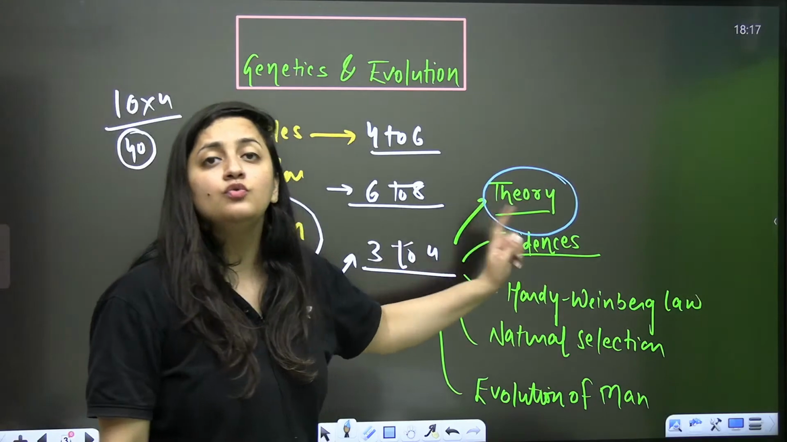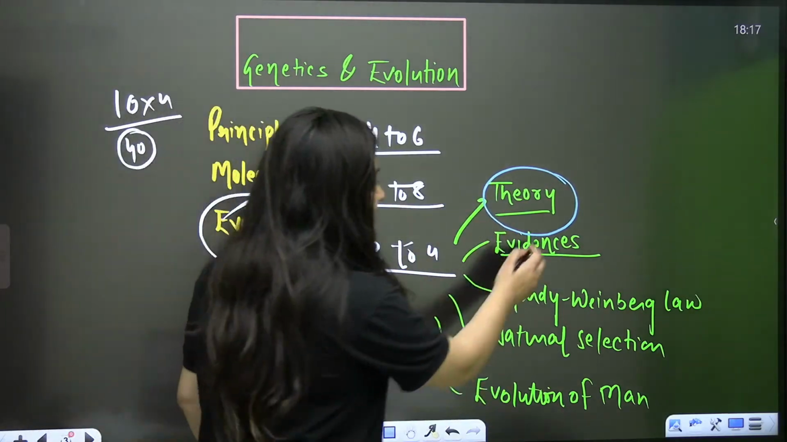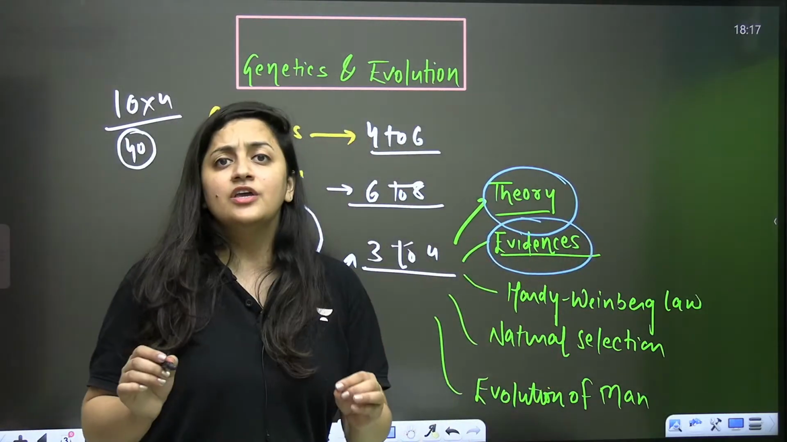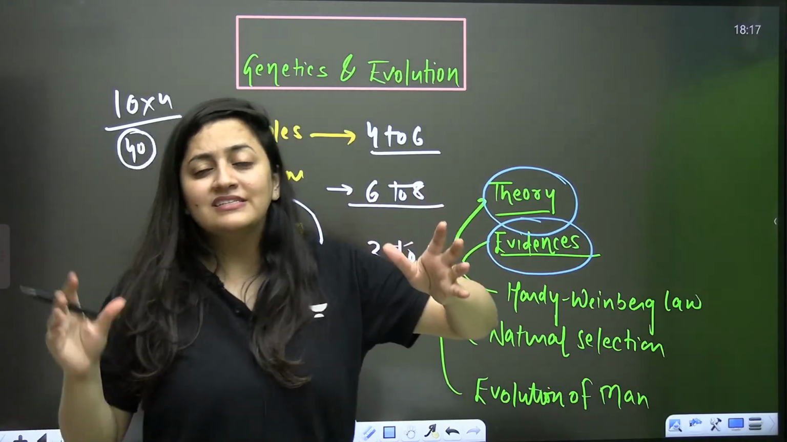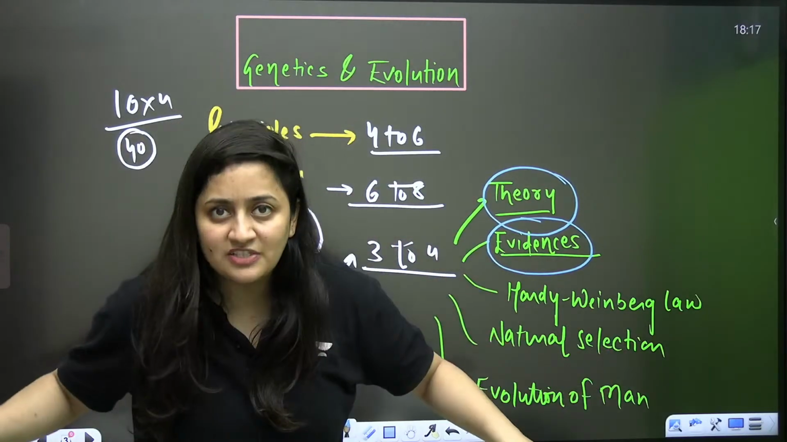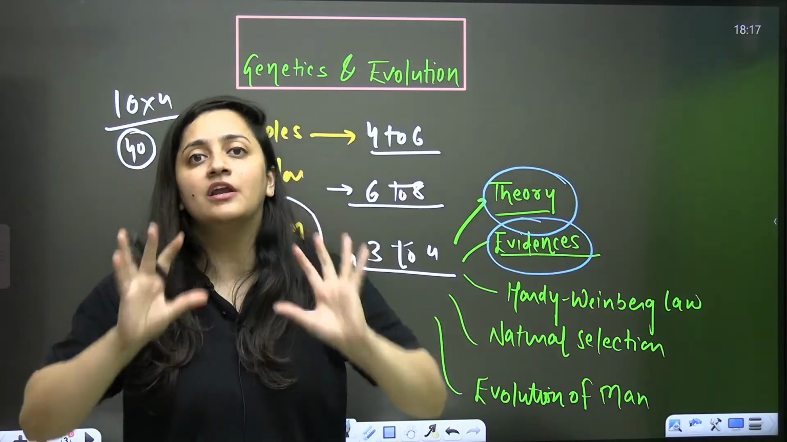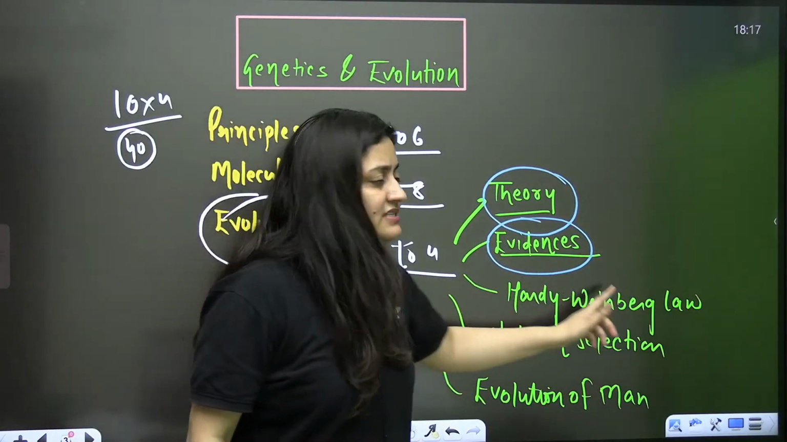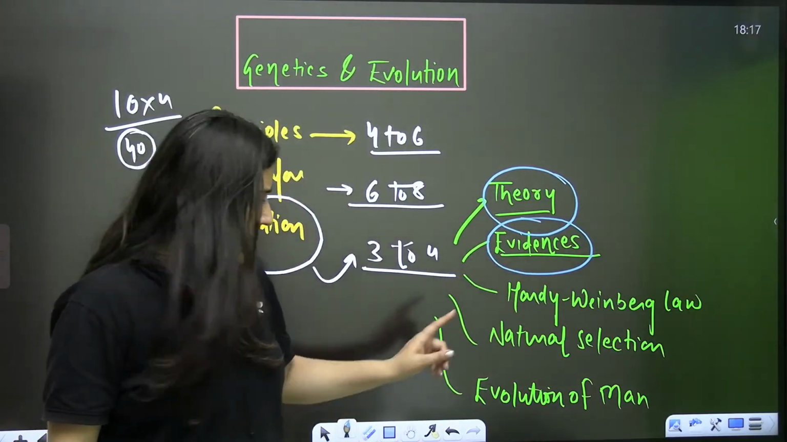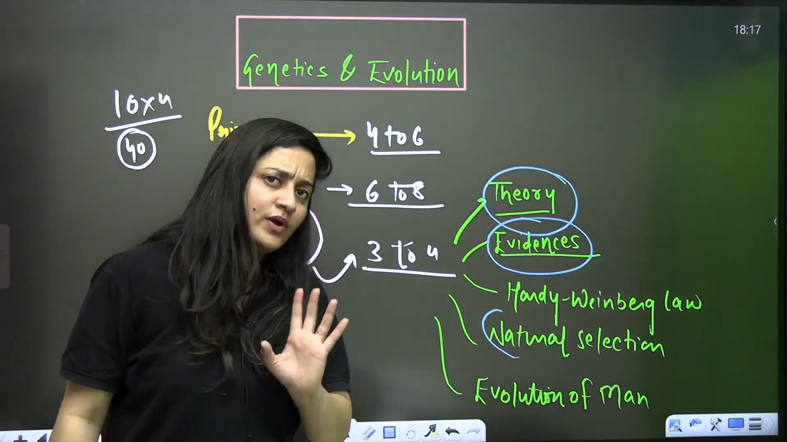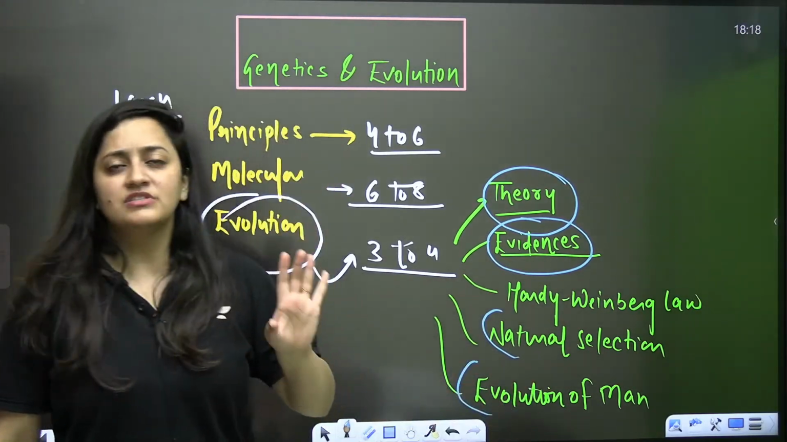Okay, so 1 to 2 questions can directly come from the theories in evidences. I hope you know about the homologous and the analogous organ. Very famous question. It's a repeated question. And when it is Hardy-Weinberg law, we are even going to solve the numericals here. Natural selection, 1 question can directly come from this, and then comes the evolution of man.